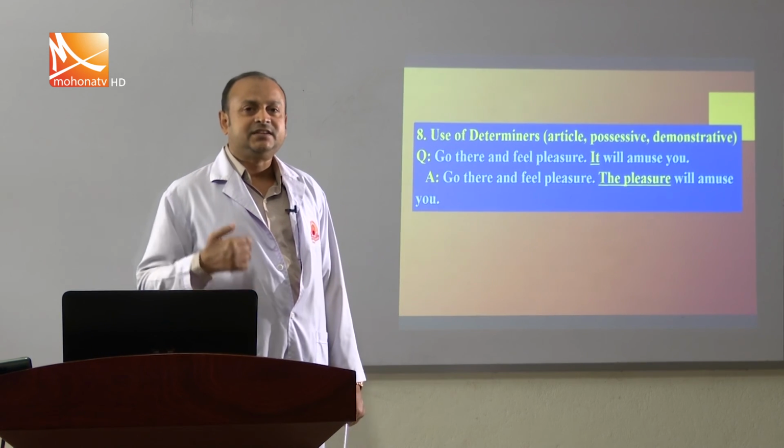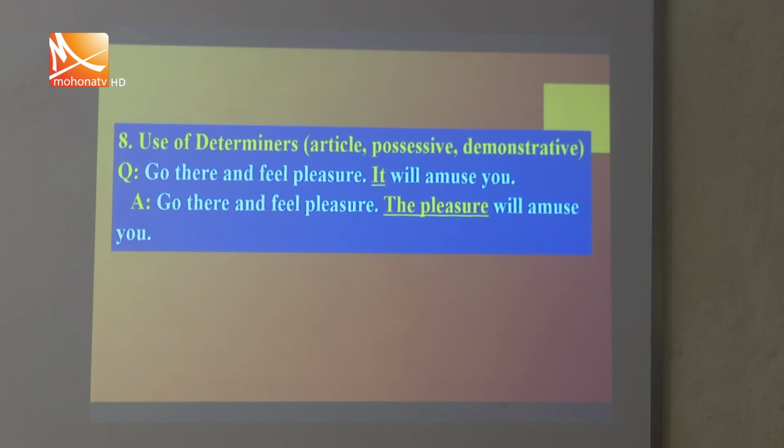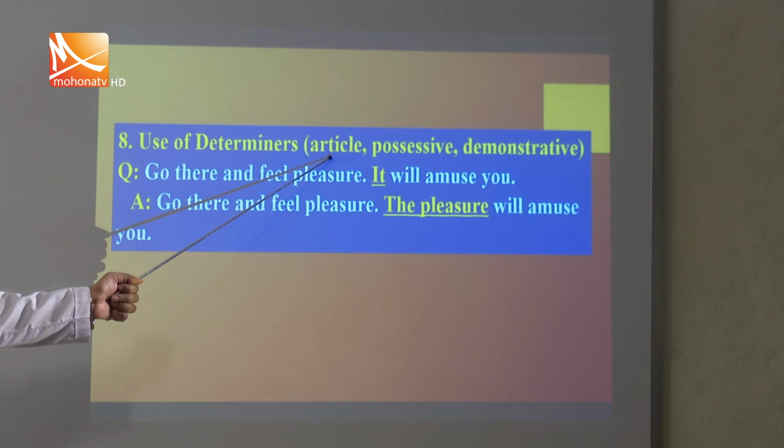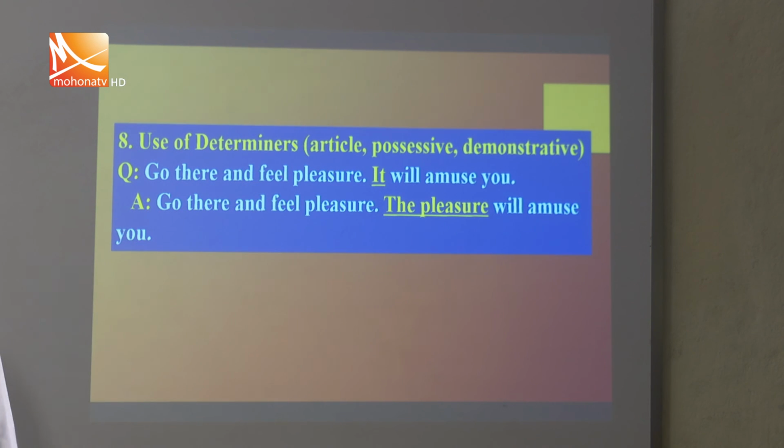So, what is determiner? Determiner mostly means article, I mean a and the, possessive, that means the middle part of any pronoun, and demonstrative, that means this, that, these, those, they are also known as determiner.